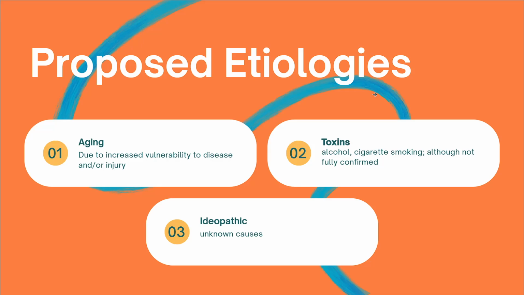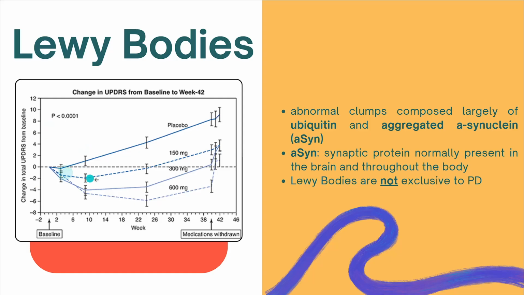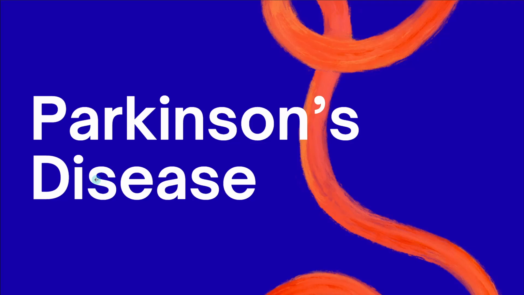There are some genetic propositions, but I won't go too deep into those because that's not really the main point of this presentation. I just want to give an overview of Parkinson's. So this is it for this part. I just want to make it really short. I just want to introduce what Parkinson's actually is and introduce the pathology of it, how it comes about, and what causes it. In the next presentation, I will be explaining it further.